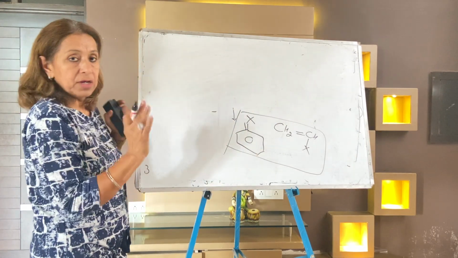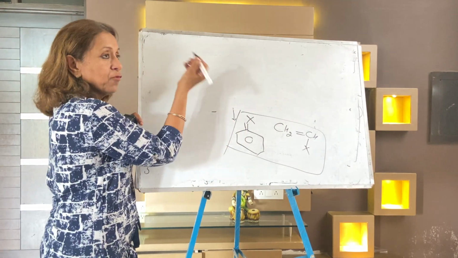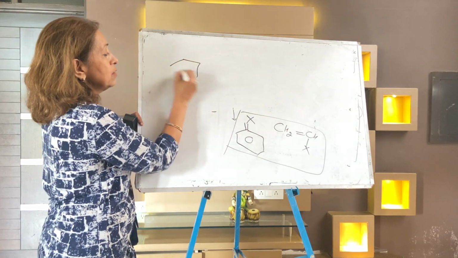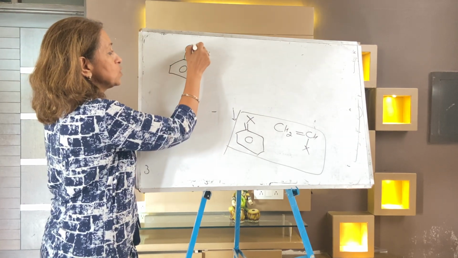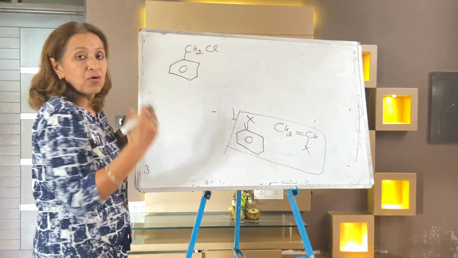Now listen carefully. With one benzene ring, C6H5CH2Cl, it is benzyl chloride.